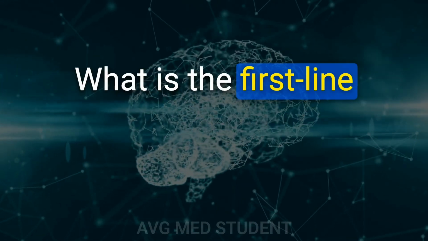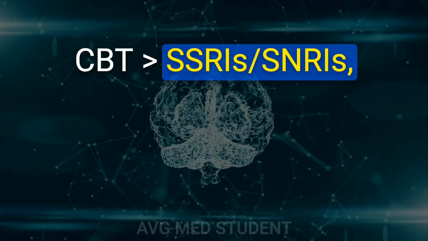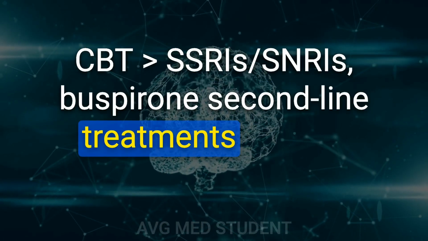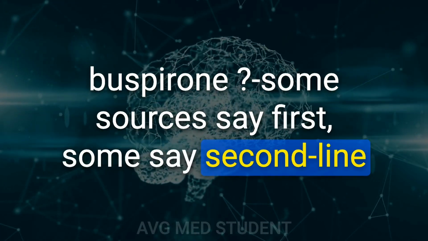61. What is the first-line treatment for generalized anxiety disorder, GAD? CBT greater than SSRIs, SNRIs, buspirone. Second-line treatments include benzodiazepines and buspirone. Some sources say first, some say second line.